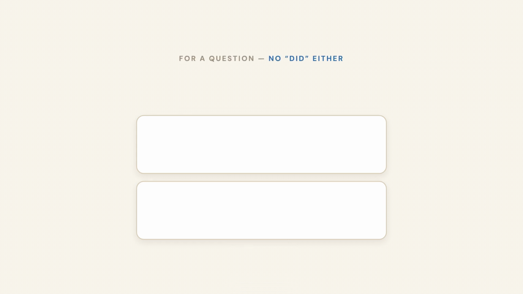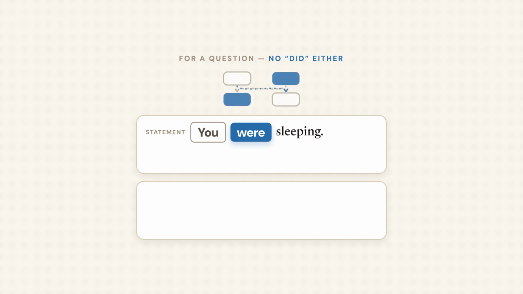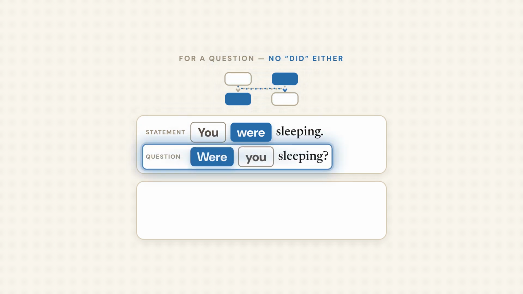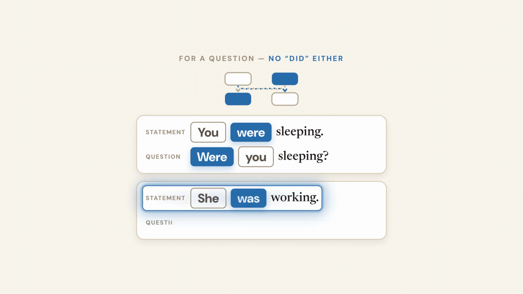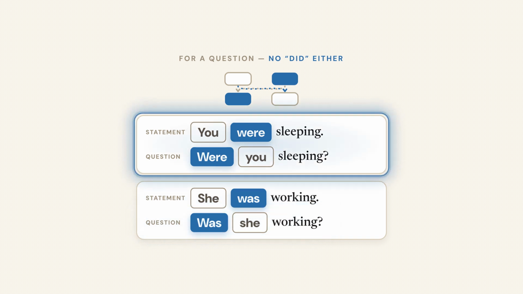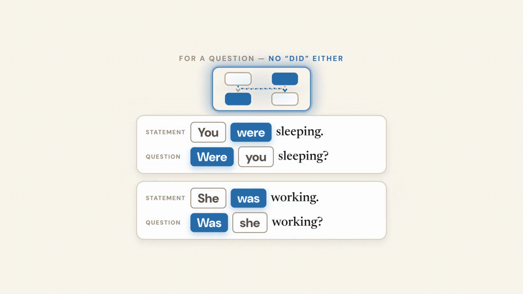Questions follow the same easy path. You just move was or were to the front. You were sleeping becomes were you sleeping? She was working becomes was she working? That is the whole change. The words stay the same, they just swap places.